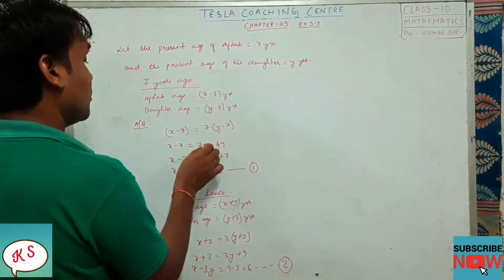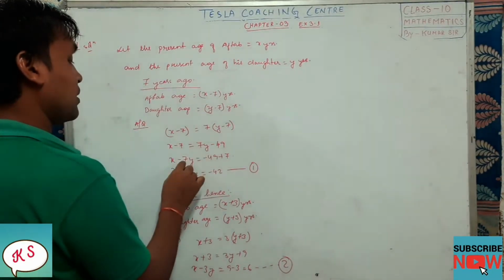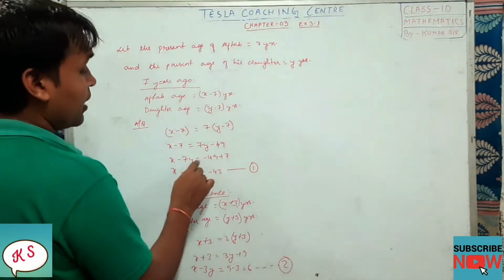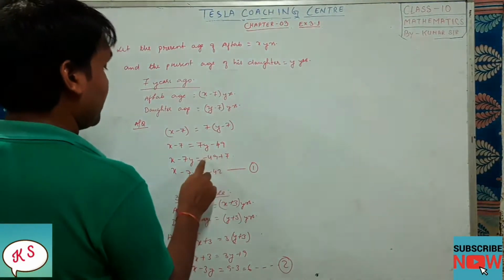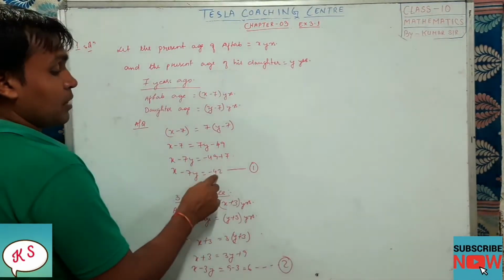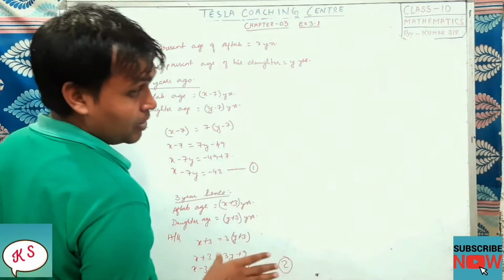Bringing the y term to this side, it will be x minus 7y, and this 7, taking it to the other side, becomes plus 7. So minus 49 plus 7 becomes minus 42. This is your equation number 1.